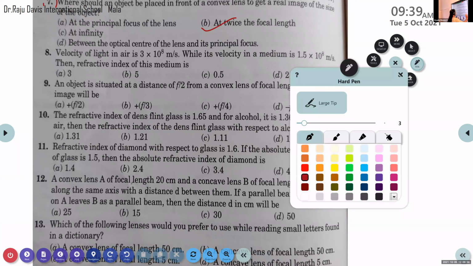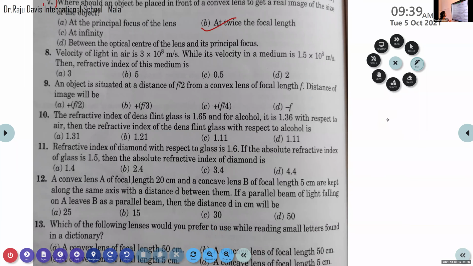Read the 8th question carefully. Find out the correct option. Velocity of light in air is 3 into 10 raised to 8 meter per second. It is given. While its velocity in medium is 1.5 into 10 raised to 8 meter per second. Then what about the refractive index of the medium?